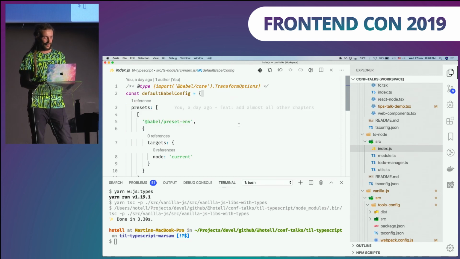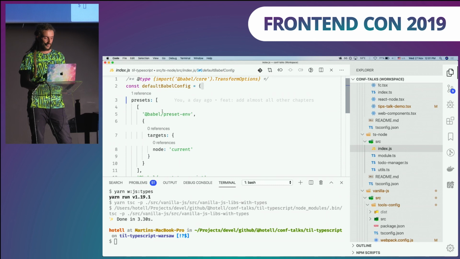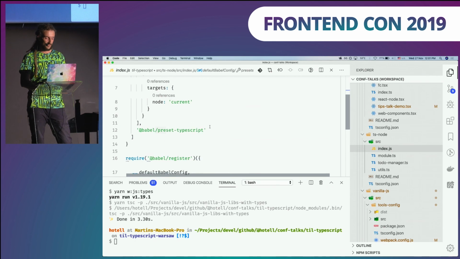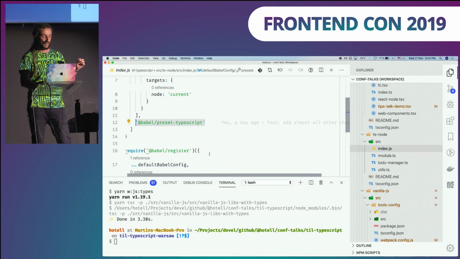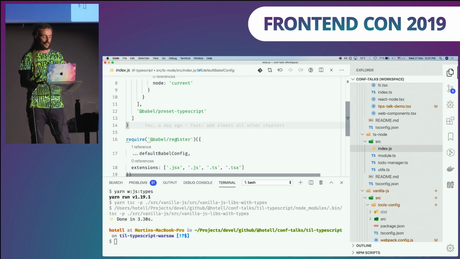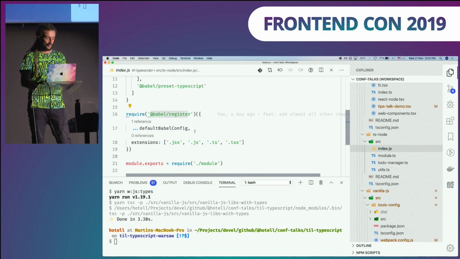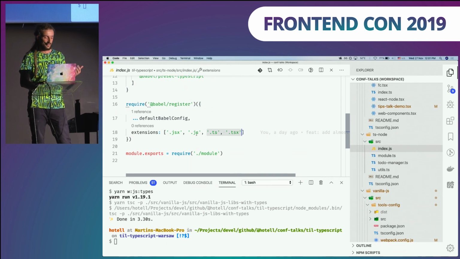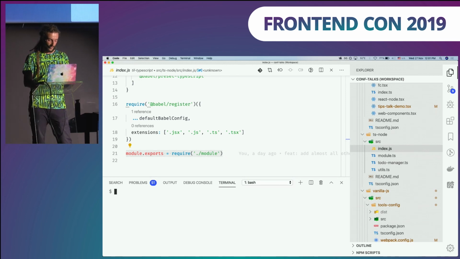We can use Babel for that, right? So here I'm defining some default Babel configuration, and we will use Babel preset-env for whatever reasons, but the important thing is preset-typescript, and this will strip our types. And to be able to do this without a compilation step, dynamically, we can use Babel register, and we are using our configuration, and you need to explicitly provide the extensions. In our case, we want to support TS and TSX, right? And all that is happening here, I'm just re-exporting my TypeScript public APIs via CommonJS and vanilla JavaScript into the node. So now, if I run node,